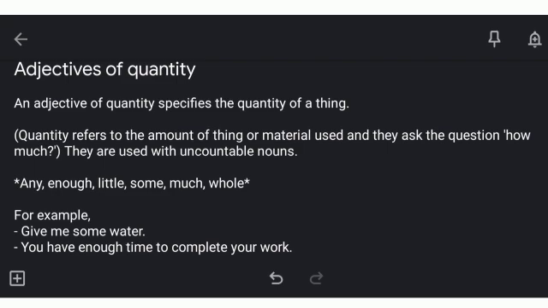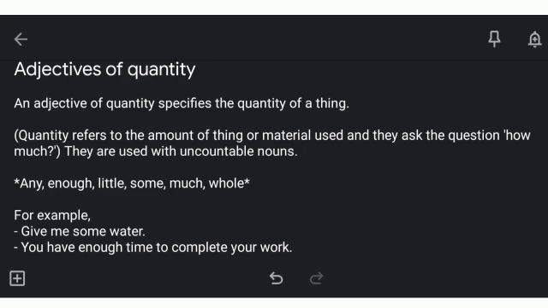They are for uncountable nouns. For example, please pass me some sugar. So in this sentence, I have asked you for sugar, but I have said some sugar. Why some? Because I cannot count sugar. It is an uncountable noun.